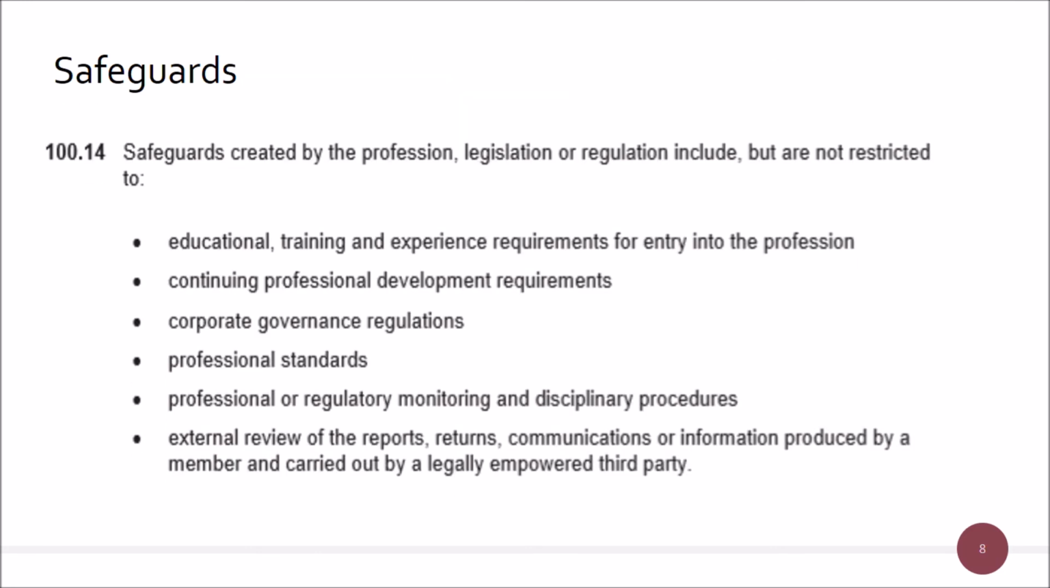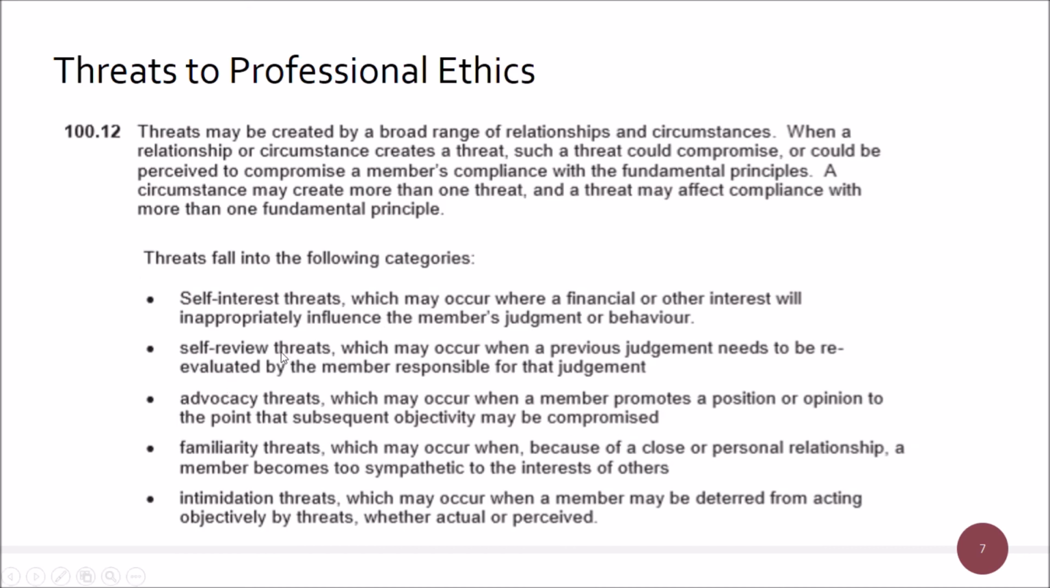So I gave you the two things which were more likely to happen in practice, which were this advocacy position and this intimidation threat. The questions that you will tend to see in AAT will be more along the lines of, you've been offered a free holiday, should you take it? No. Self-interest threat to your integrity and objectivity and professional due care and competence and what have you.